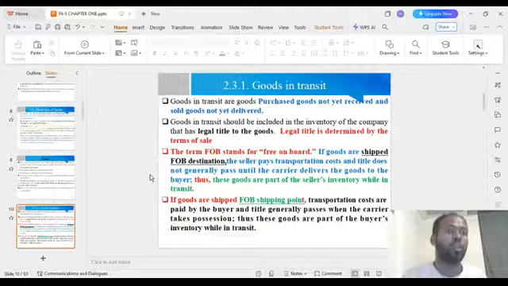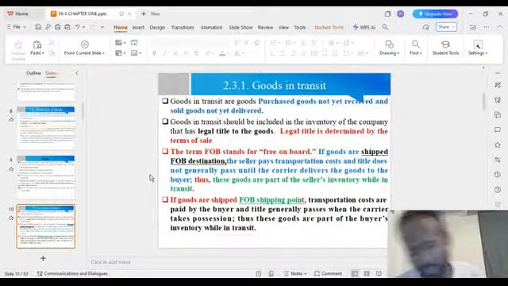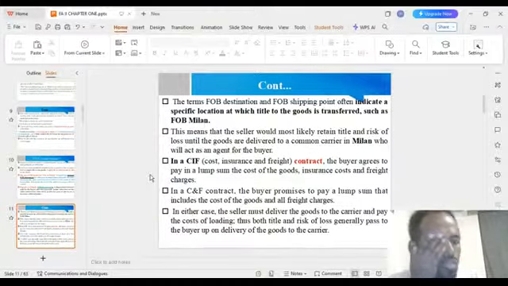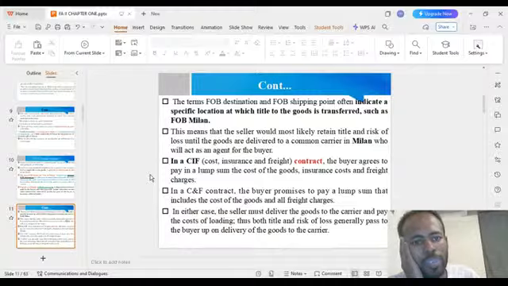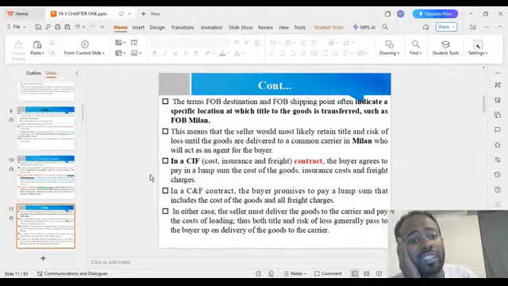Those two concepts must be known by the students. The terms FOB destination and FOB shipping point often indicate a specific location at which title to the goods is transferred, such as FOB Ethiopia or FOB Milan.